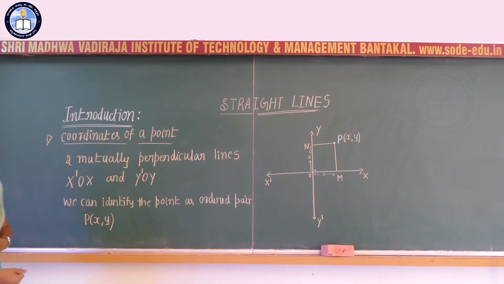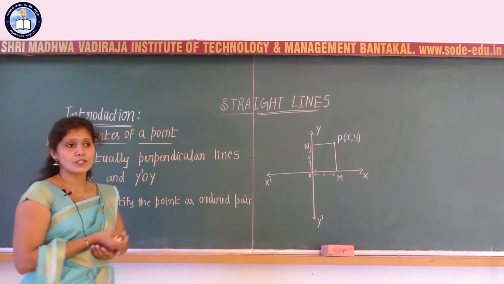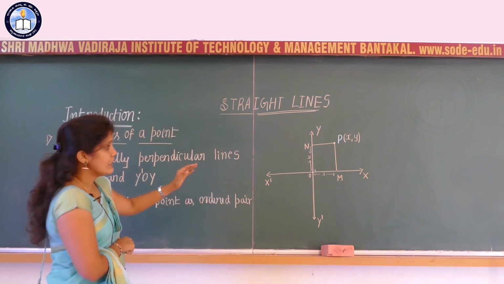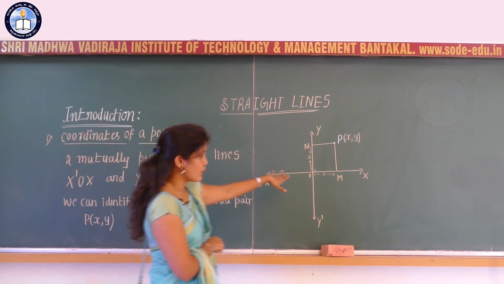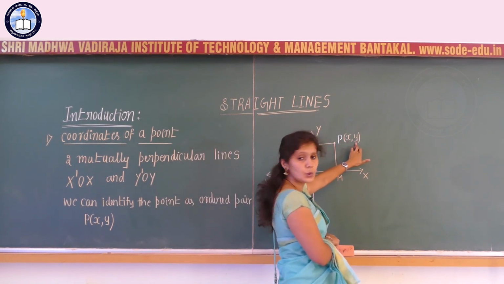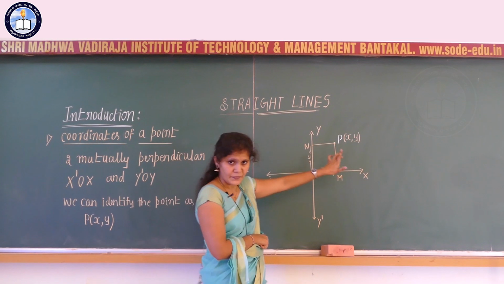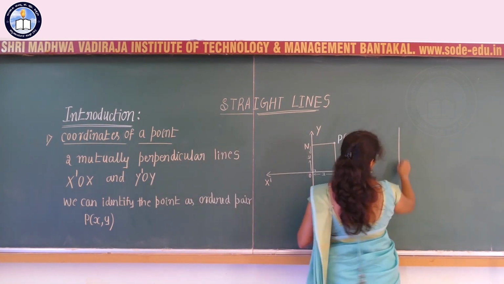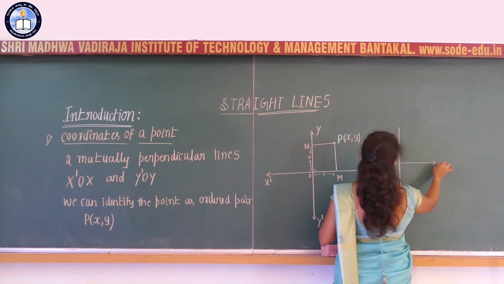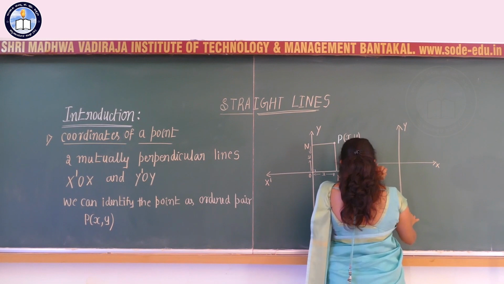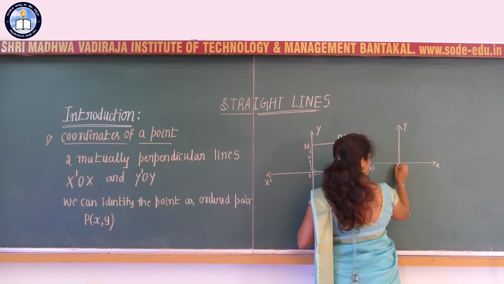So analytical geometry, we can also call it Cartesian geometry, or rectangular geometry also. So here P is a point with respect to the two coordinates x and y. If you are considering x o x' and y o y', here we know the representation.